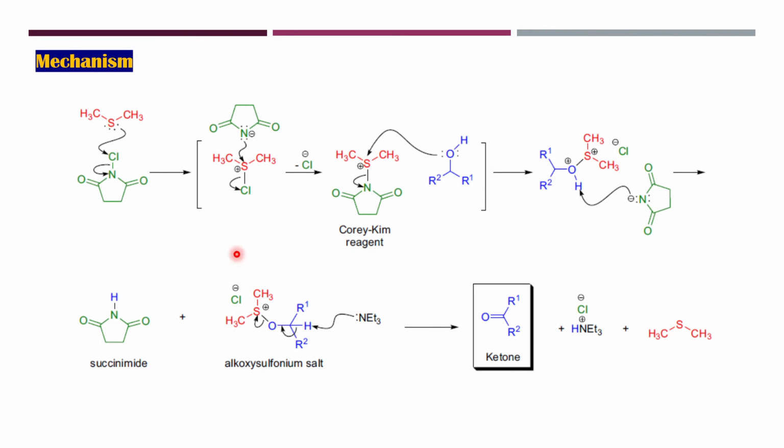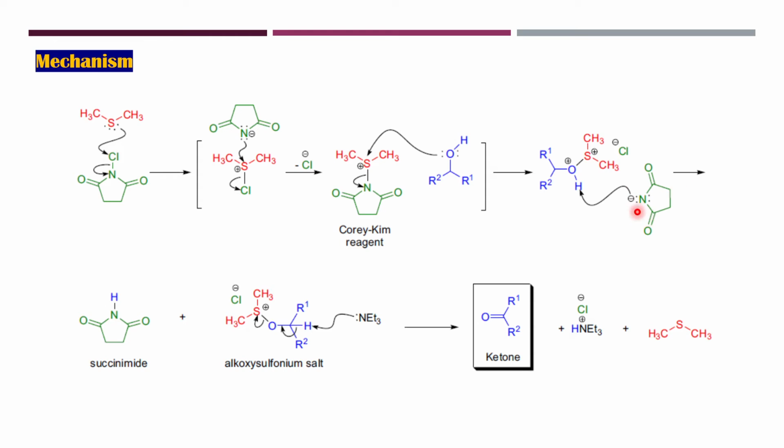Mechanism: NCS will be undergoing nucleophilic attack from the dimethyl sulfide, and out here it will be grabbing the chlorine. The N-Cl bond will break up. Then further the nucleophilic attack on sulfur takes place, leading to the formation of the Corey-Kim reagent. Since the sulfur is having plus charge over here and it is having d orbitals, it can be nucleophilically attacked by the OH group of the alcohol.